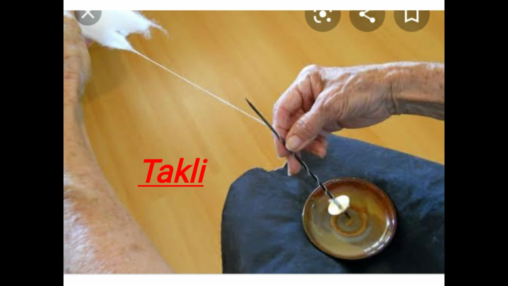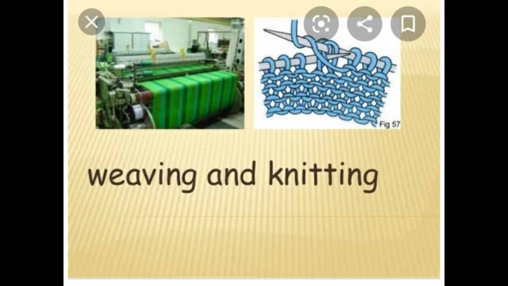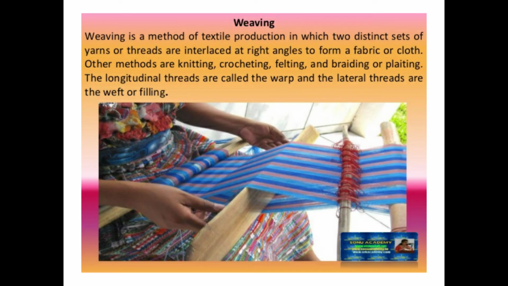There are a number of ways by which spinning can be done. A simple hand operated instrument used for this is a takli. Another instrument used for spinning is the charkha. Generally, machines are used these days for spinning on a large scale. Weaving and knitting process. Yarn made from fiber is converted into the final fabric by the process of weaving or knitting.